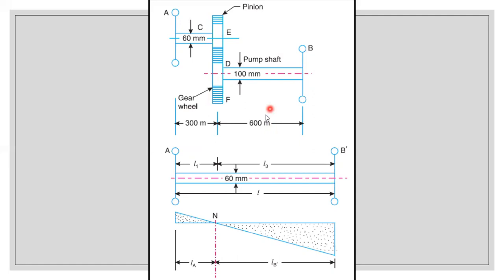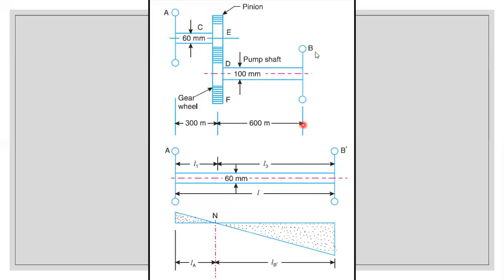As we know earlier, whatever we followed in the 2 rotor and 3 rotor problems, we'll be following the same concept. What I'm going to do is, this is a variable shaft diameter, so I'm going to convert it into a torsionally equivalent shaft using any one of the diameters. I'm taking the diameter D1, that is 60 mm, as the constant diameter throughout the shaft. So this is the motor.